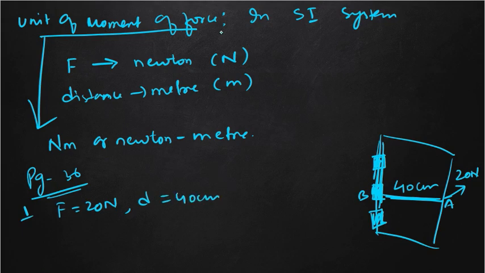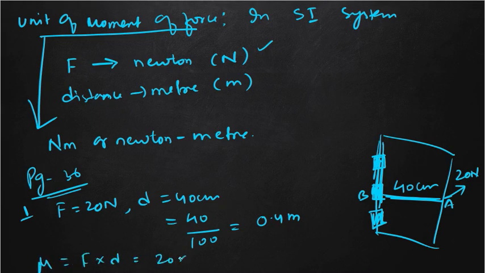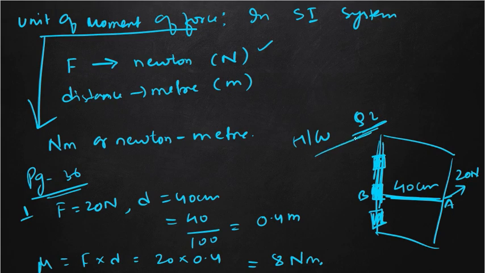Now you can see in the unit of moment of force, force is measured in Newton, and distance is measured in meter, but it is given in centimeter. That means we have to convert it into meter. How to convert centimeter into meter? Divide by 100. So this will be 0.4 meter. Now we need to calculate the moment of force. M equals F into D. Force is 20 and perpendicular distance is 0.4. If you multiply, this will be 8 Newton meter. Very easy. Try to see the homework exercise, example number 2, question number 2 on page number 36.